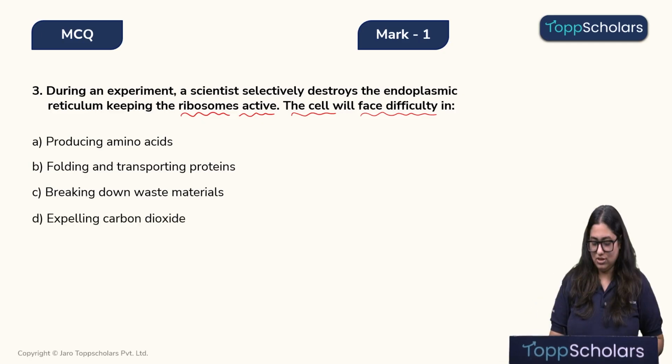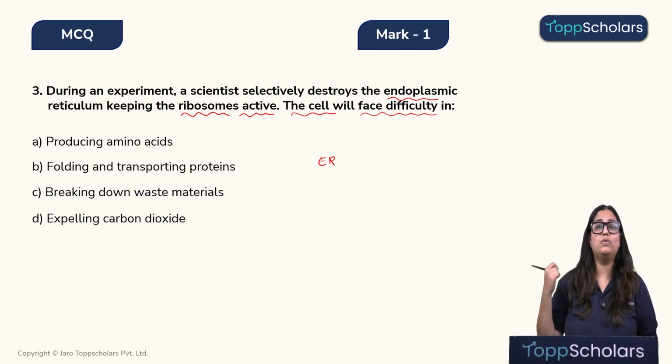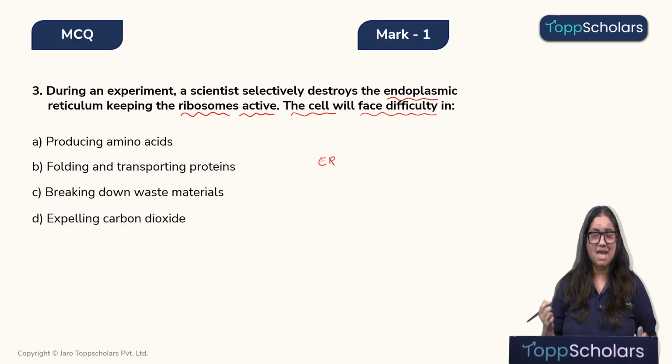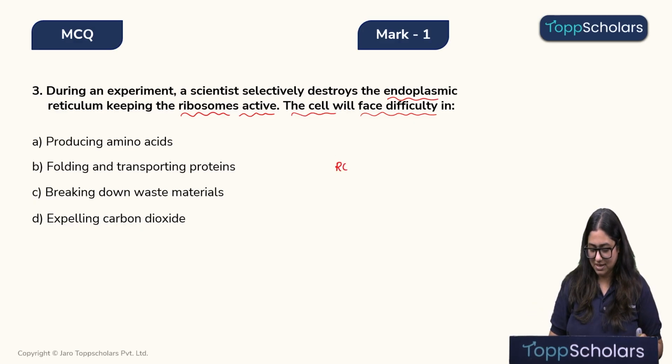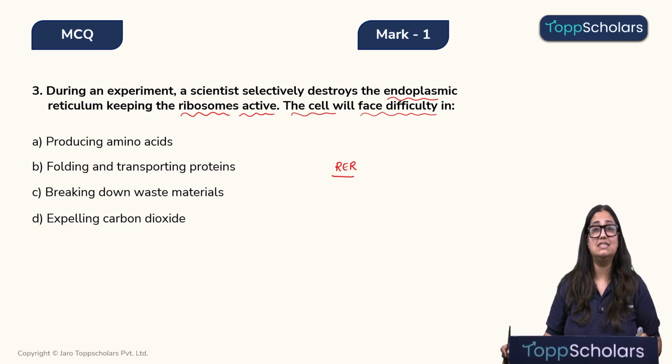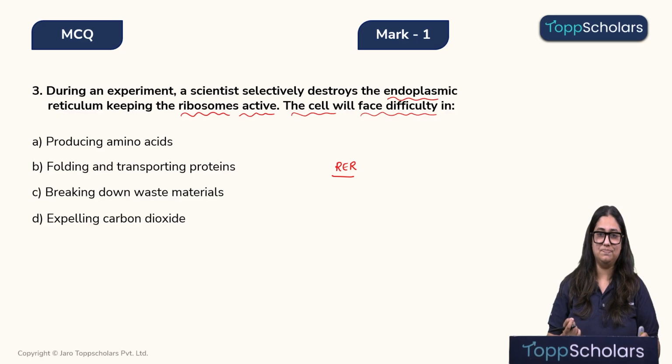Alright children. So, the endoplasmic reticulum, we know that it's a cell organelle that connects the nuclear membrane with the plasma membrane, right? And on the endoplasmic reticulum, we have ribosomes attached to it, and therefore we call it the RER, that is the rough endoplasmic reticulum, right?